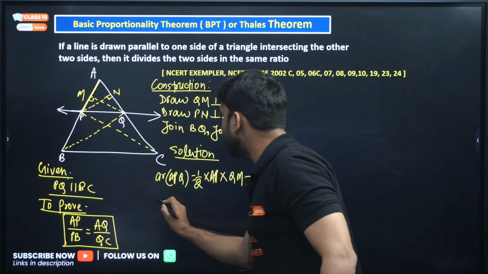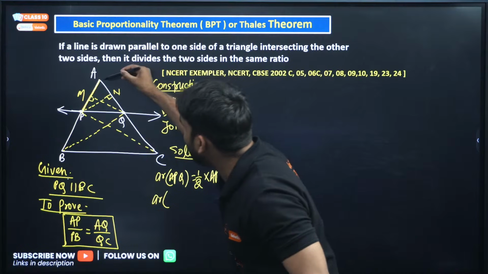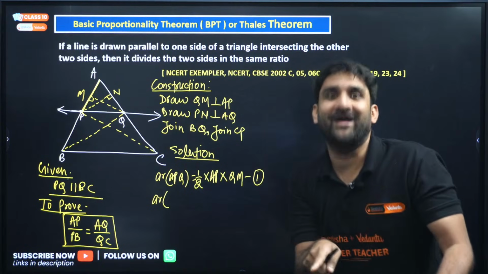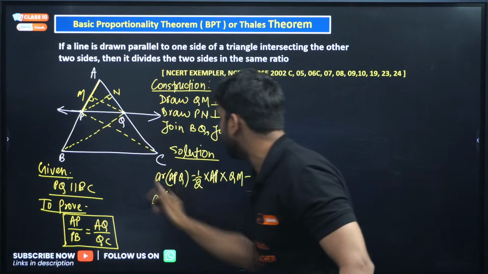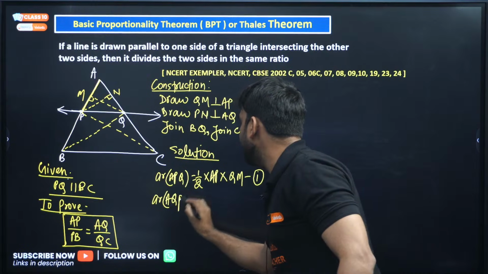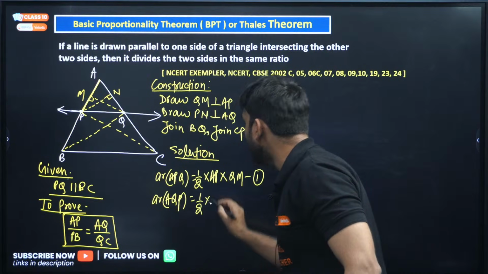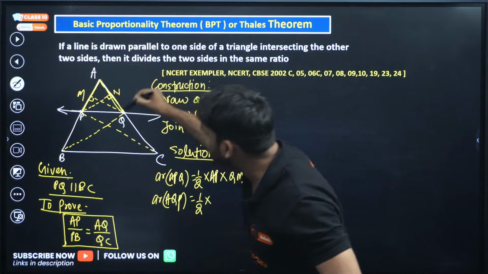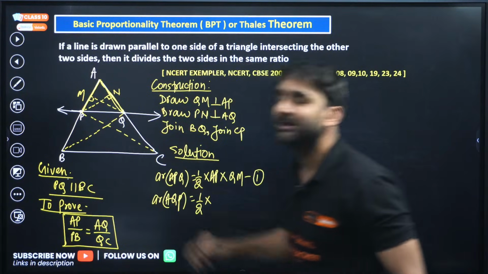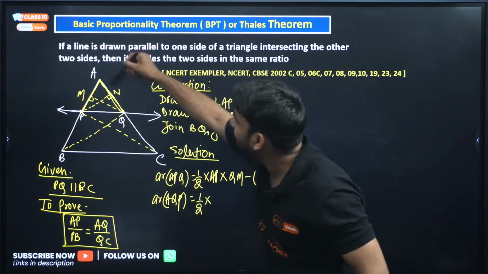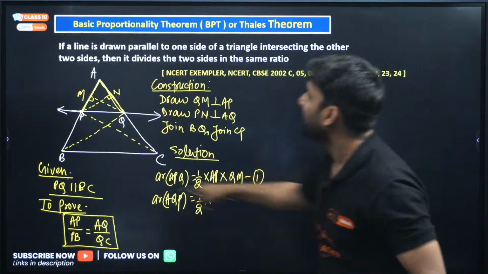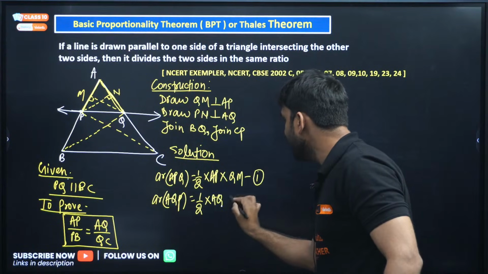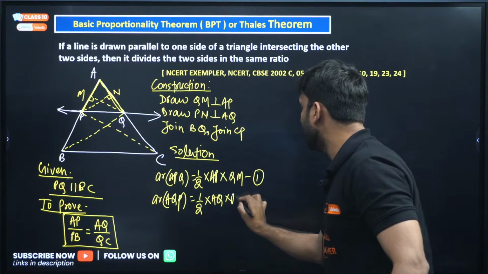Similarly, if I find again the area of triangle AQP, it is the same triangle, but I'm disturbing the order. Area of triangle AQP, can we write 1 by 2? Now if we consider AQ as base, the height will be Pn. So write this: base, which is AQ, into height Pn. I hope you are getting my point.